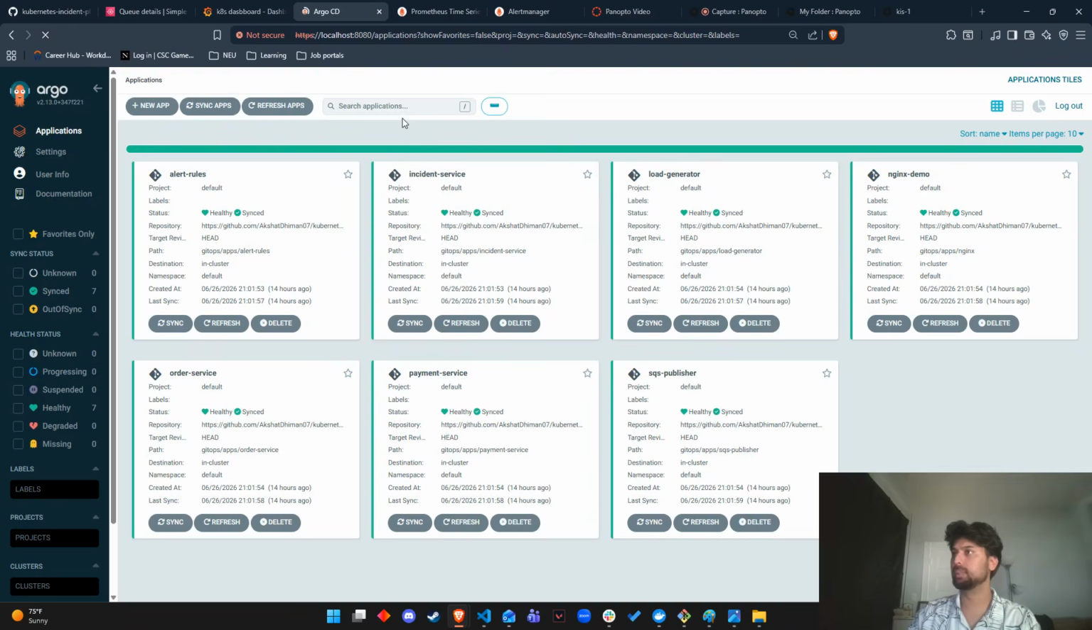Argo CD, yes, it is up and running. I'm running it on localhost. Once it detects the change on GitHub, it will refresh the payment service and try to sync it with our cluster. Right now we are seeing the status as healthy and synced. The poll frequency for Argo CD is 3 minutes, so every 3 minutes it will detect the changes made on GitHub, and based on that it will sync it with Kubernetes.